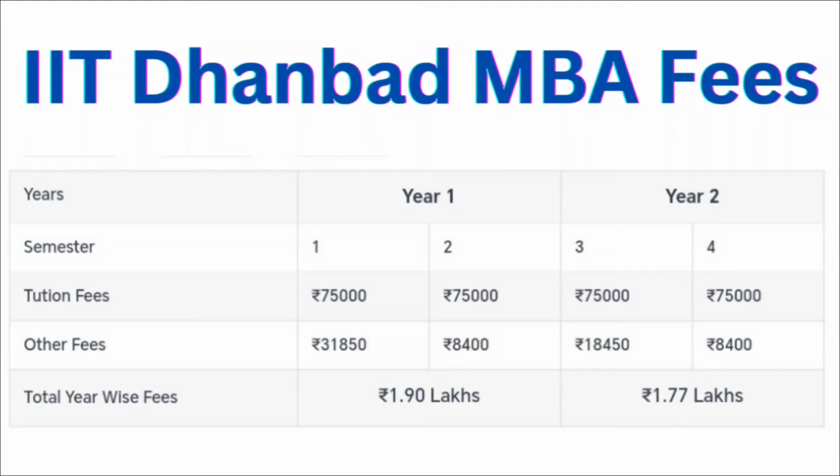For the first semester, it is 31,850. In the second semester, it is 8,400. In the third semester, it is 18,450, and in the fourth semester, it is 8,400. So overall for the first year it is 1.90 lakhs, and for the second year it is 1.77 lakhs. So overall your fees for the 2 years of the program with IIT Dhanbad is nearly 3.6 lakhs.